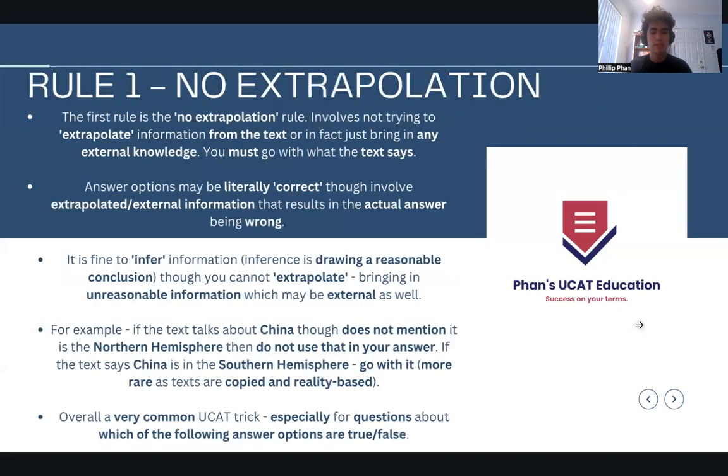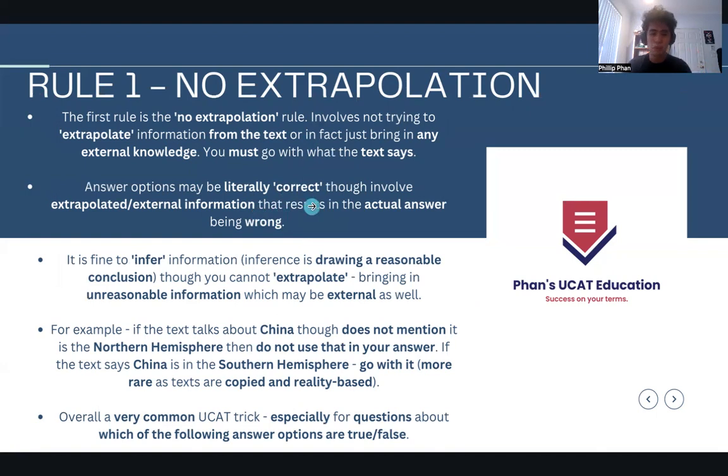All right, onto the rules. The first rule is the no extrapolation rule, and of course, you have examples to see exactly what I mean by this. It involves simply not extrapolating information from the text or bringing in any external knowledge.